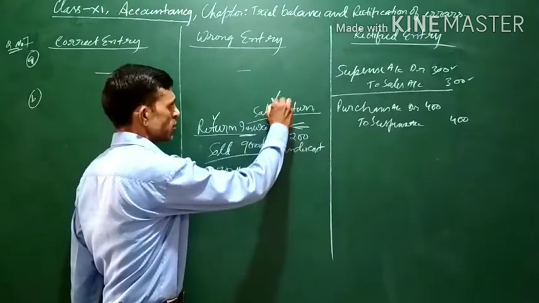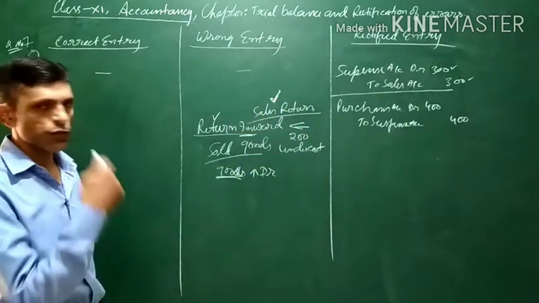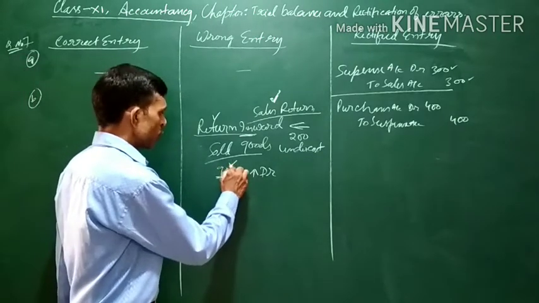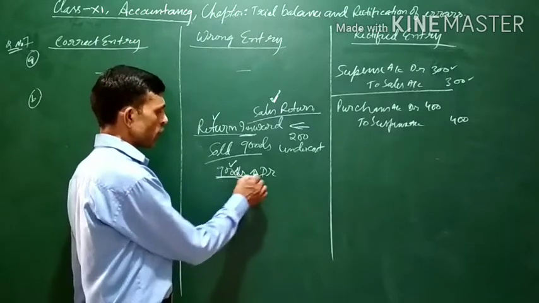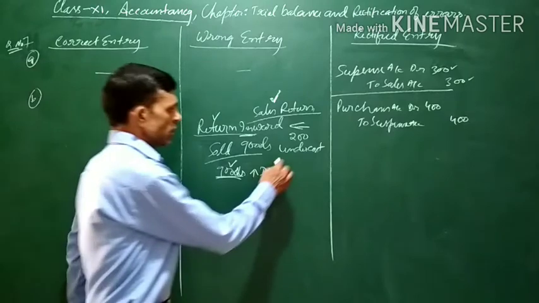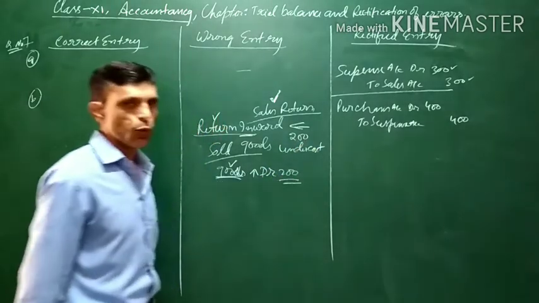Sales returned means those goods which were sold are now coming back into the business. So it has been undercast, which means it should have been debited with 200 more.